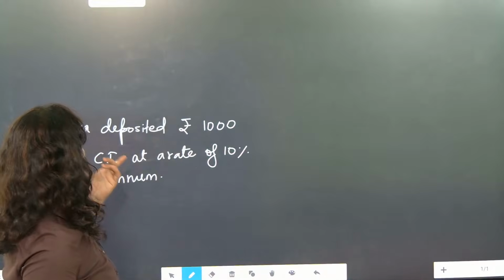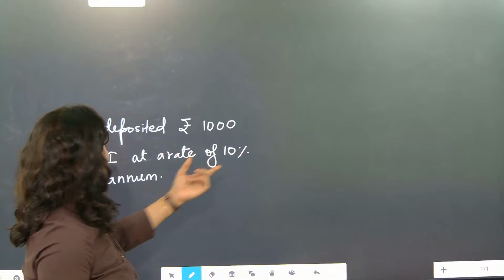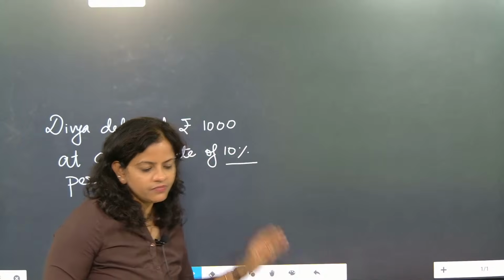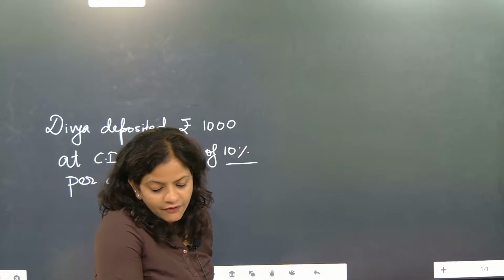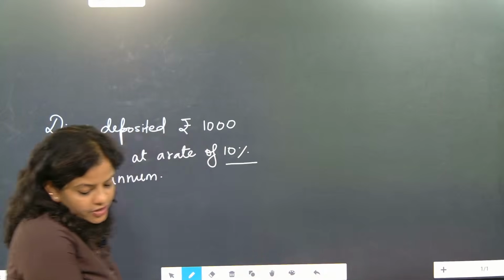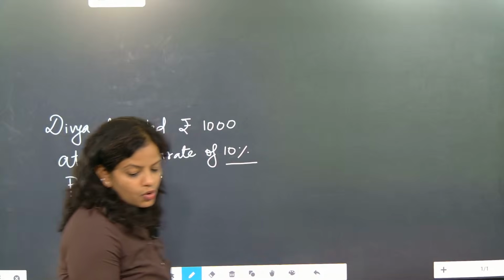Understood? So Divya has deposited how much? 1000 rupees at a rate of what? 10% per annum. After that, the amount at the end of first, second, third year, and so on.